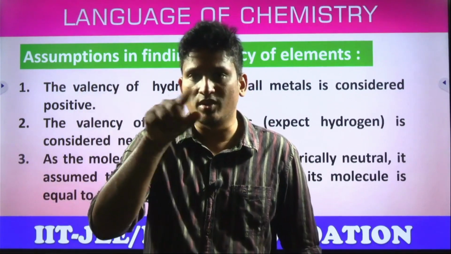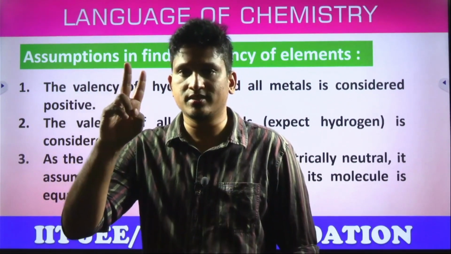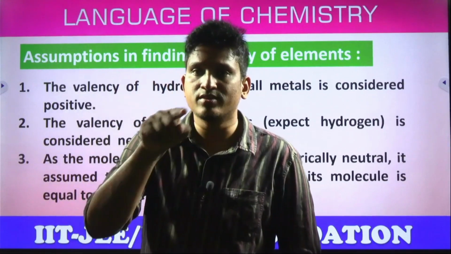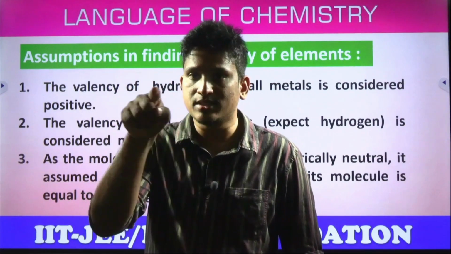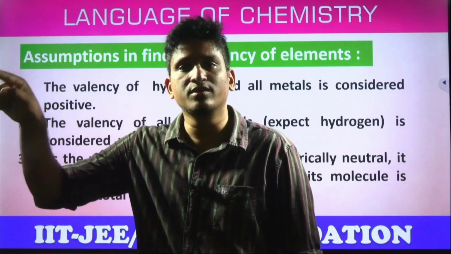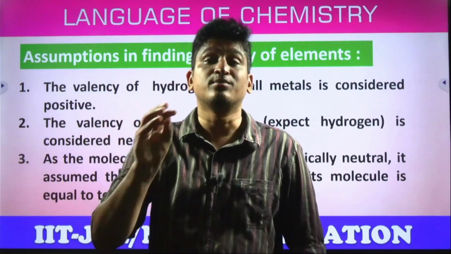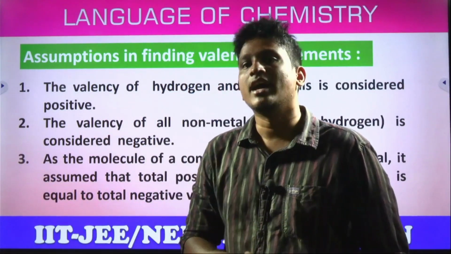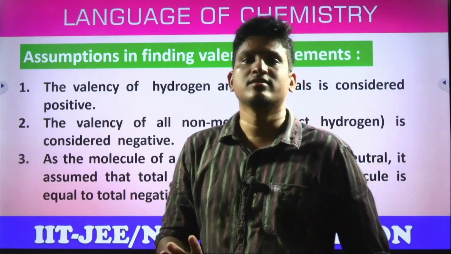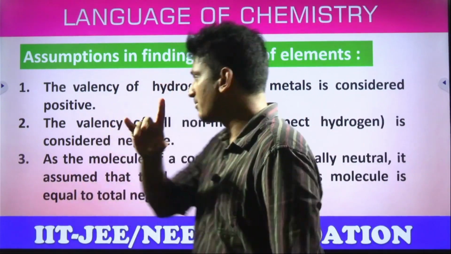Let us take the H2O molecule. Oxygen valency is 2, and I said -2. Each hydrogen is +1, +1. So +1 +1 how much? +2. +2 -2 equal to 0. Understood? The positive valencies in a molecule are equal to the negative valencies. The molecules are always neutral. Remember, this is the main point.